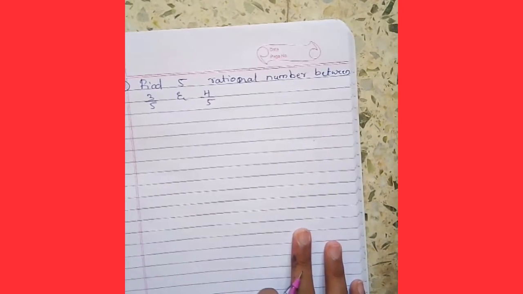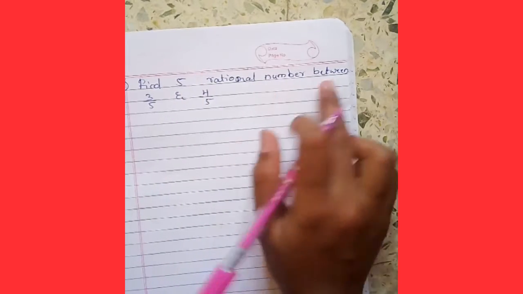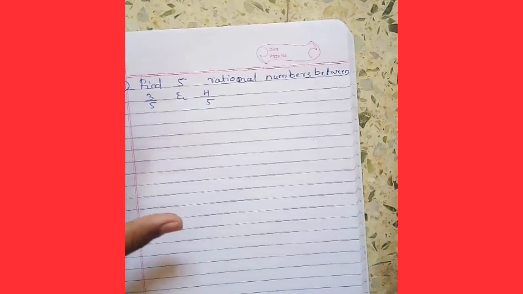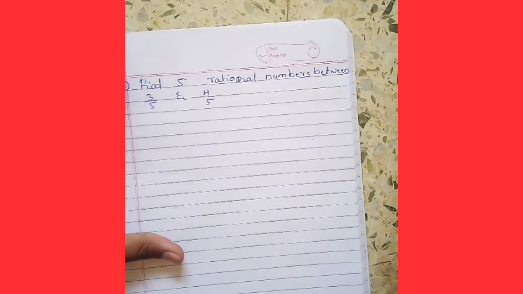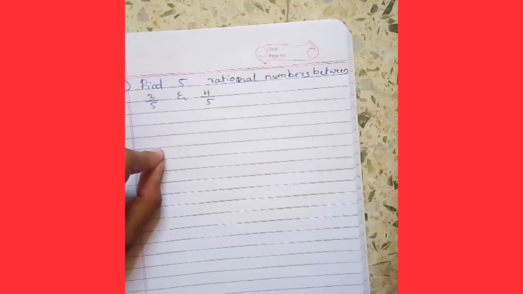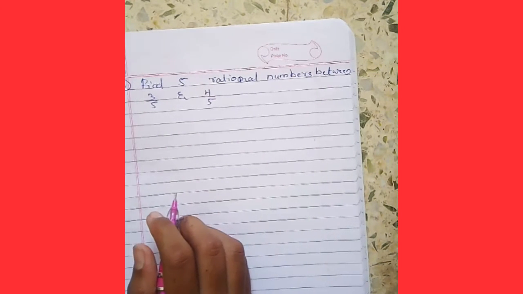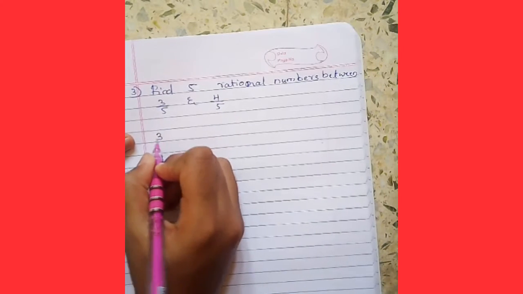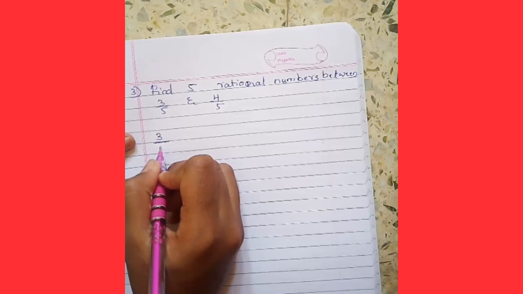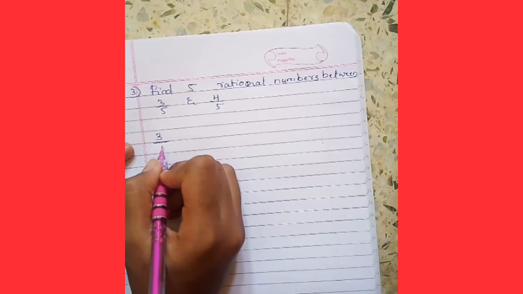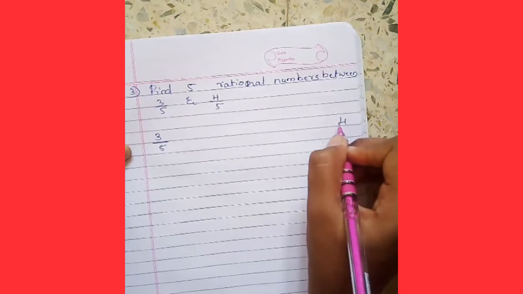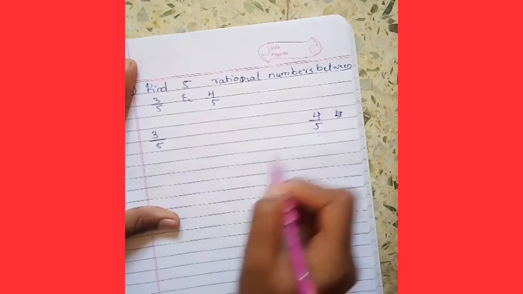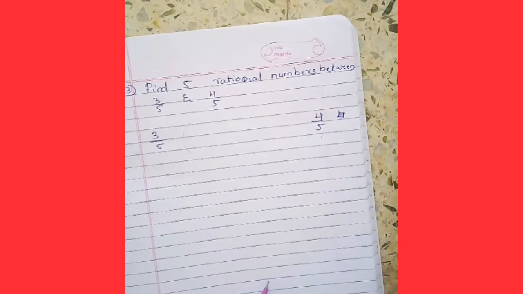The third question is: find 5 rational numbers between 3 by 5 and 4 by 5. Here there are no options. We are going to solve it. How will you solve it? That is what you have studied in class 8th. If there is 3 by 5 and 4 by 5, you should find the numbers between 3 by 5 and 4 by 5.